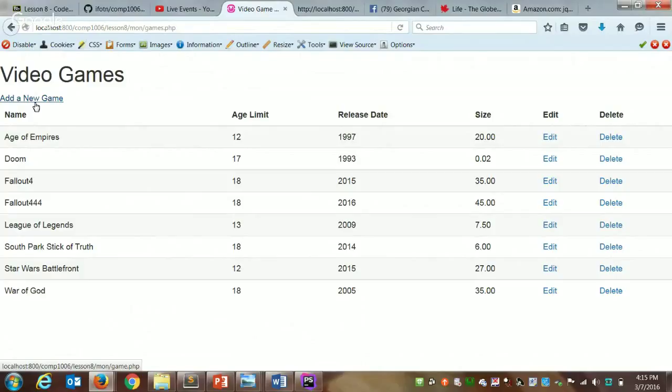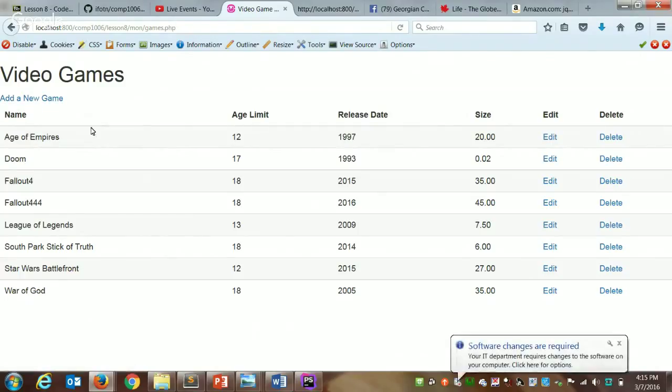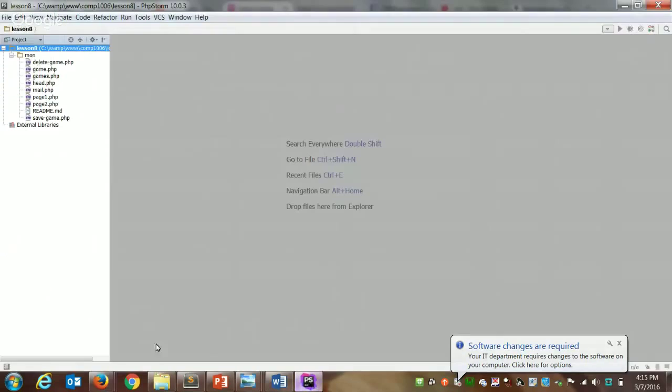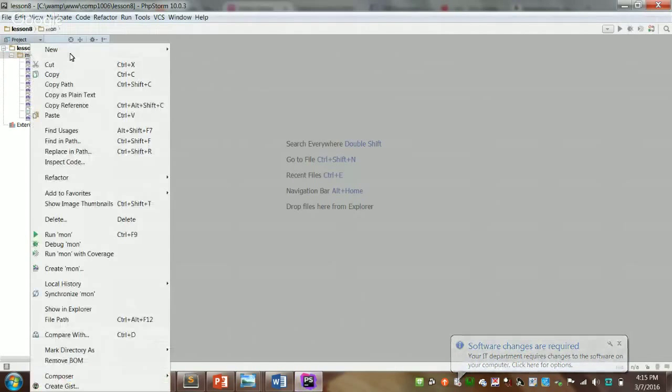Next week we're going to do authentication, so we're going to need a registration page. We're going to need a link for that. We're going to have a login page. We're going to need a link for that. We're going to need a log out page. So all of those links should be part of our header as well. So let's go ahead and create a shared header. I'm going to make a new PHP file.